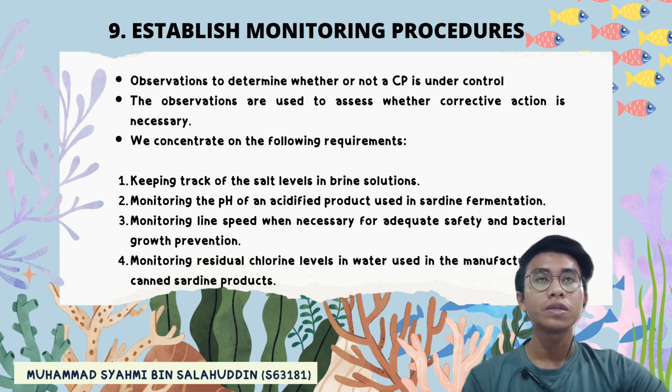Next, establish monitoring procedures. Observation is to determine whether or not a CCP is under control. The observations are used to assess whether corrective action is necessary. We concentrate on the following requirements: keeping track of the salt levels in brine solution, monitoring the pH of an acidic product used in sardine fermentation, monitoring line speed when necessary for adequate safety and bacterial growth prevention, and monitoring residual chlorine level in water used in the manufacturing of canned sardine products.